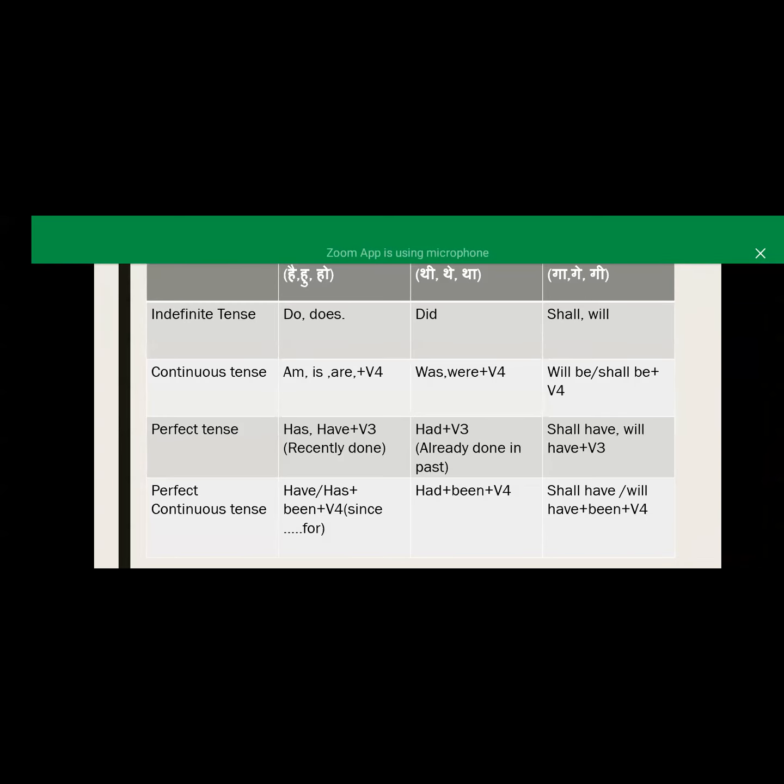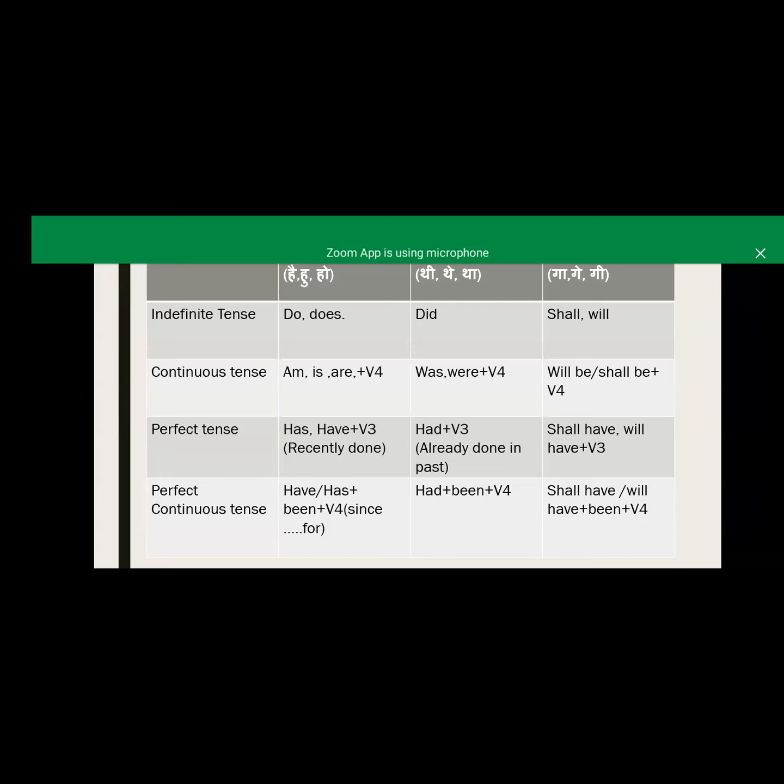It is clear. Okay. So it is the same chart we used for the present tense, and now we are using it for the past tense. For the past tense, we should remember the three words tha, thi, the in our sentence. When we talk about the tenses, then थी, वो कर रही थी, वो कर रहे थे, वो कर रहा था, उसने कर लिया था, वो वहां गई थी.